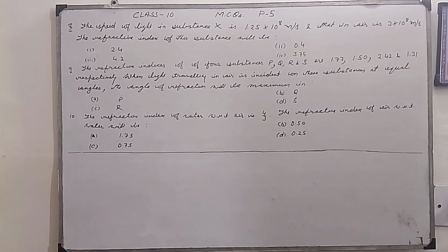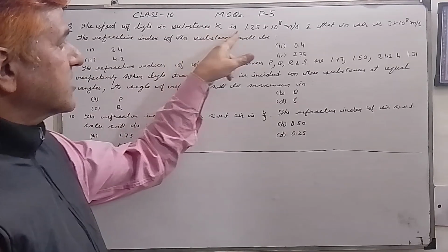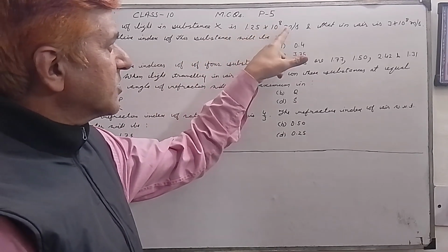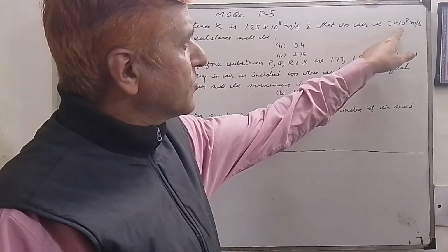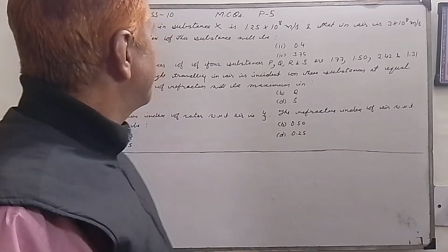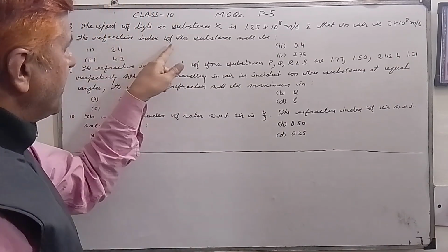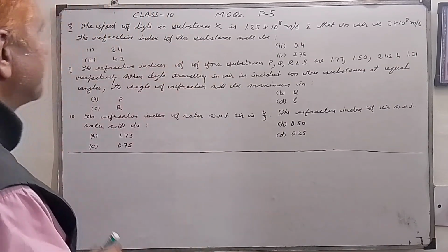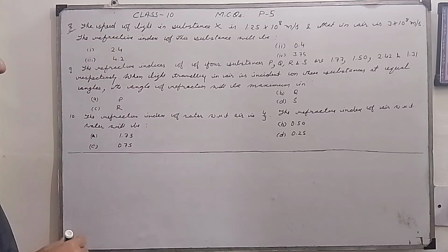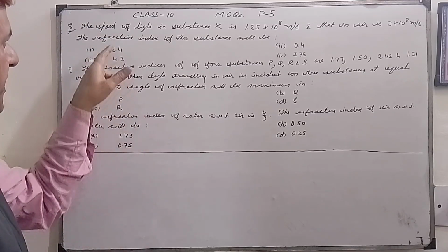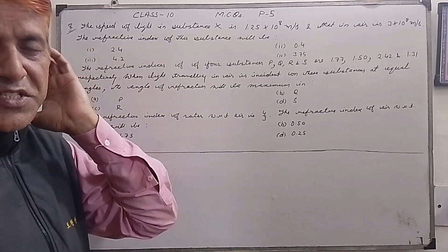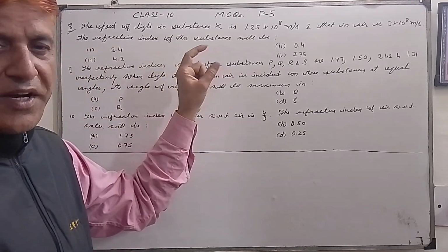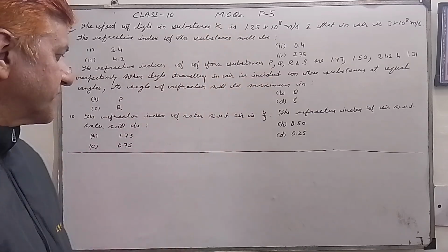Now my dear students, our next question is: the speed of light in substance X is 1.25 × 10^8 meter per second, and that in air is 3 × 10^8 meter per second. The refractive index of this substance will be. So my dear students, there is a formula for finding the refractive index of a substance when the speed of light in the substance and the speed of light in air is given.